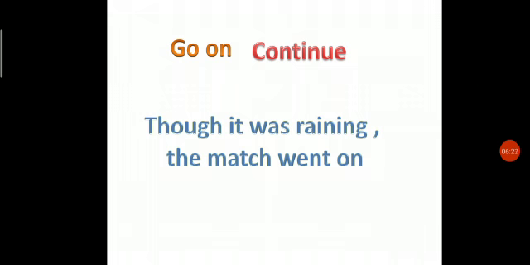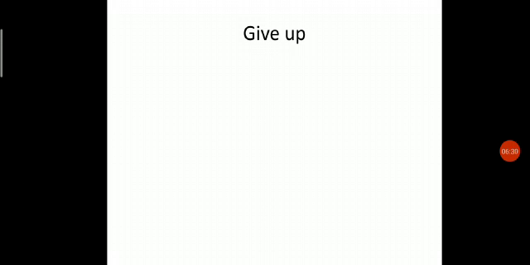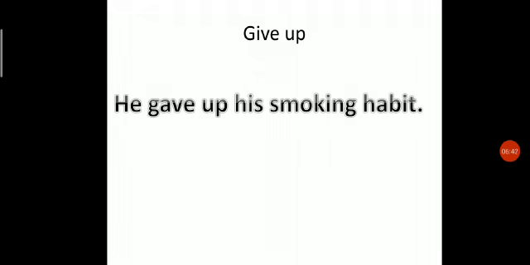Okay. Now, going to the next one, give up. It's a simple one and this also we use in our conversation. Now, read out the example. He gave up his smoking habit. So, what will be the meaning of the phrasal verb give up? Give up means abandon. What is the meaning of the word abandon? Ubekshikuga. So, he gave up his smoking habit. Here give up became gave up. So, is it clear for you?